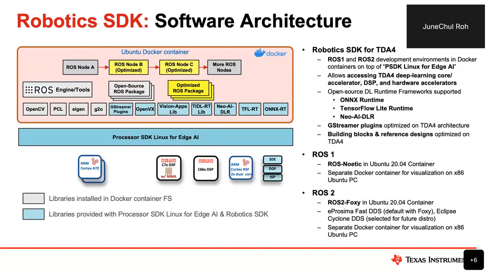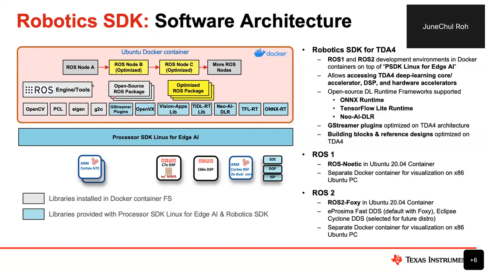And this is the latest software architecture, which, as said, is a Docker container, an Ubuntu-based Docker container. Right now we are using Ubuntu 20.04, and there we installed two different ROS distros. One is ROS 1 and the other is ROS 2. We provide two different Dockerfiles, one for each of ROS 1 and ROS 2.